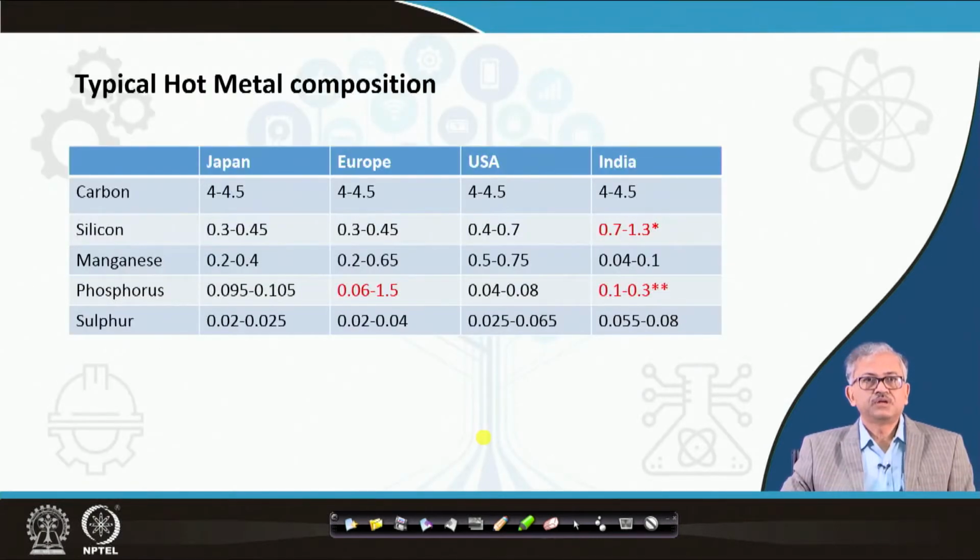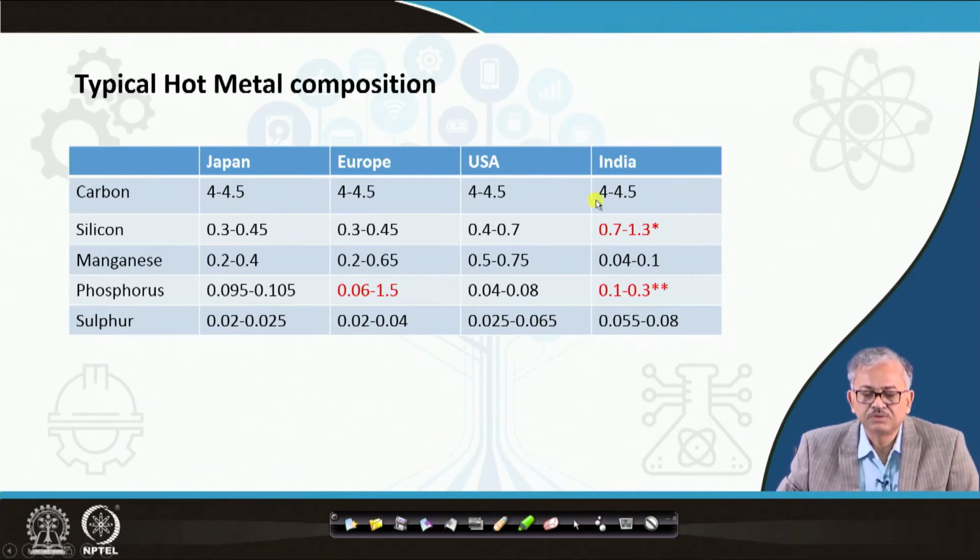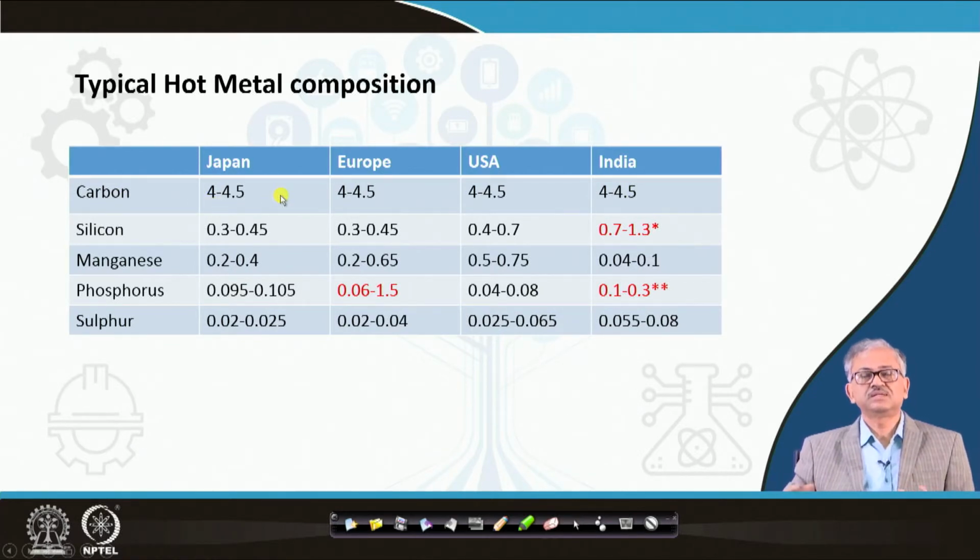Now, the typical hot metal composition, if you see, and I am comparing the Indian hot metal with hot metal from other countries like Japan, Europe, USA. The carbon percentage is usually the same in the hot metal from Japan, Europe, USA and India. The carbon percentage varies from 4 to 4.5%, and it is more likely because the liquid metal is saturated with carbon under blast furnace conditions. So it will be around 4 to 4.5.